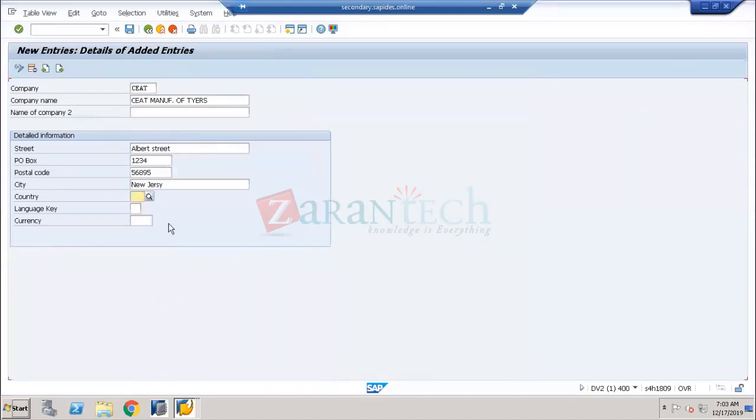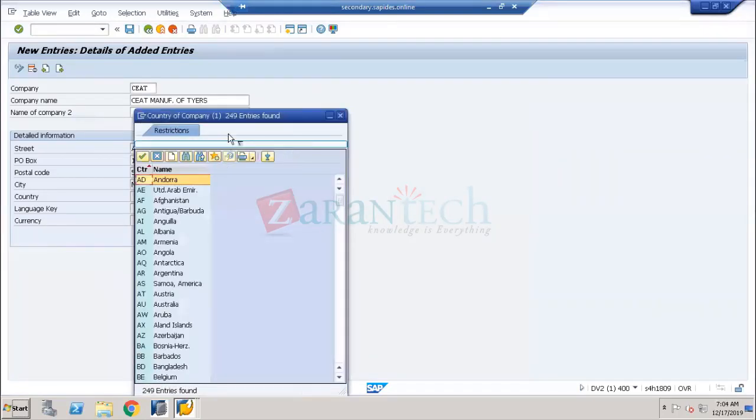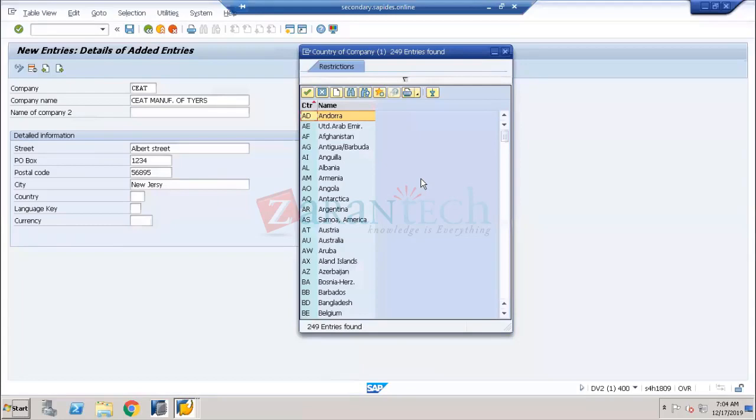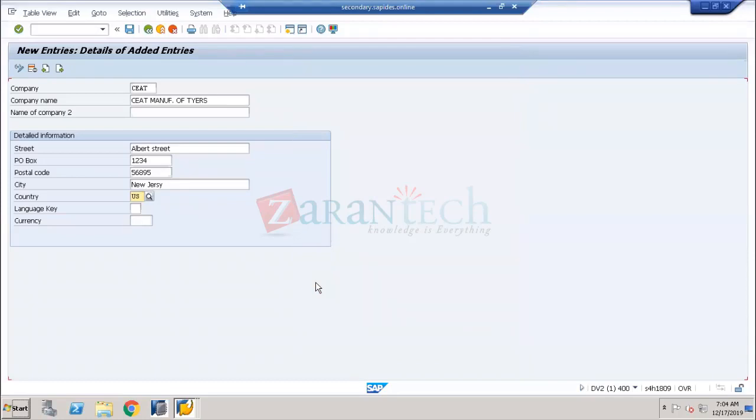So that is the reason I can see the country US in this list. What is the country code for USA? It is US, only US. In alphabetical order, when you come down, you can see the US here. This is called the US, which is USA, United States of America. So I'm giving the US.